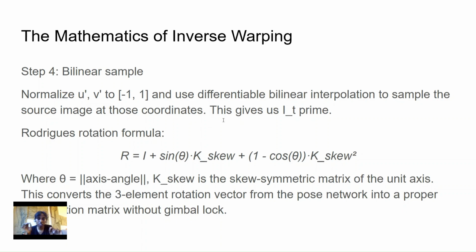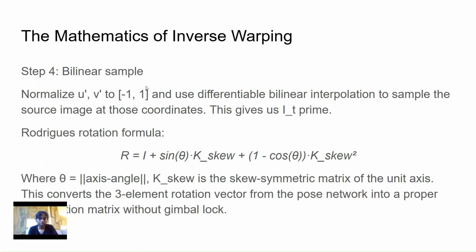For the rotation specifically, we use the Rodrigues formula. This converts the axis-angle output of the pose network into a rotation matrix. This avoids something called gimbal lock, which is a singularity problem you get with Euler angles when two rotation axes align.